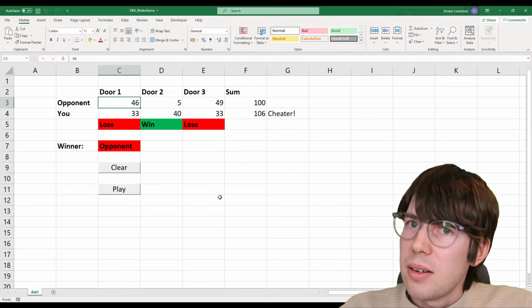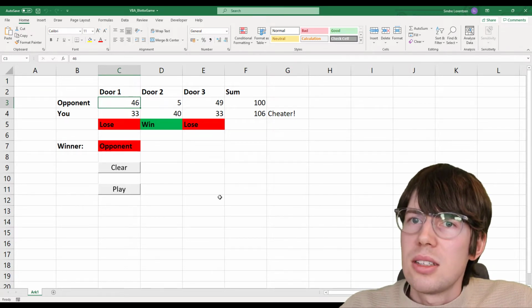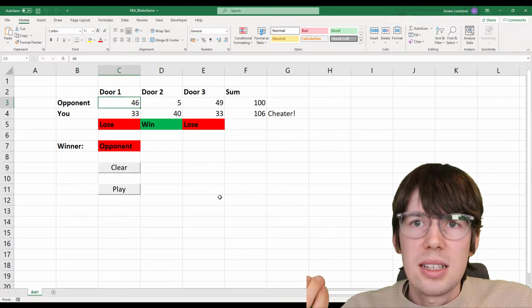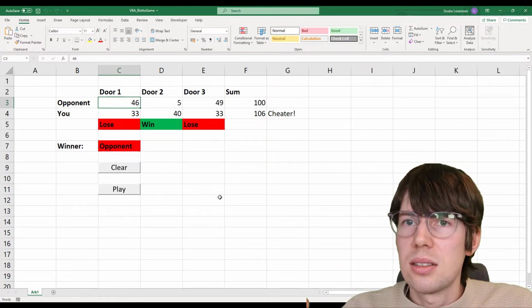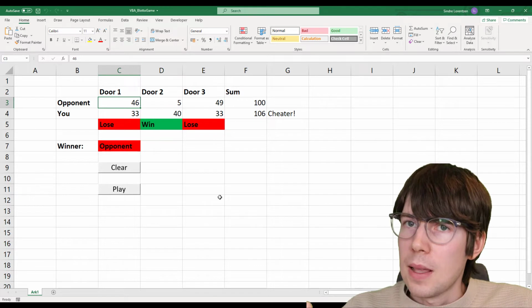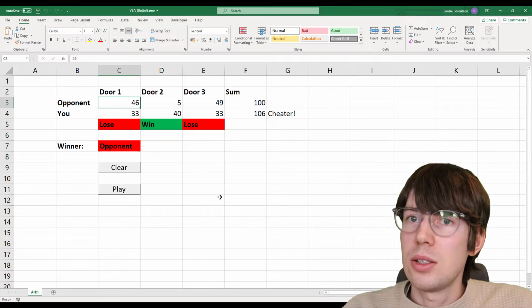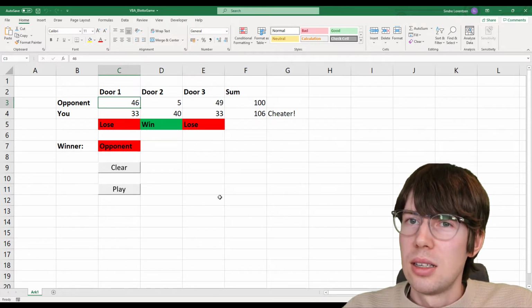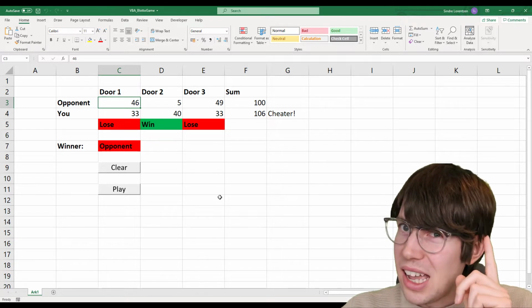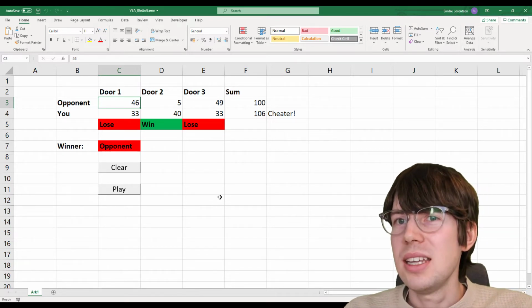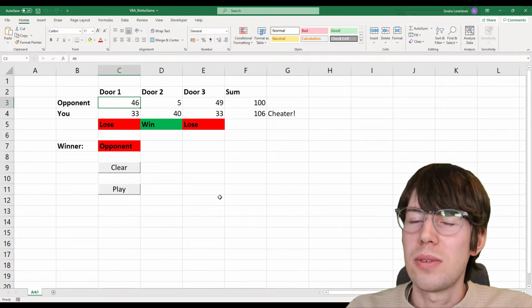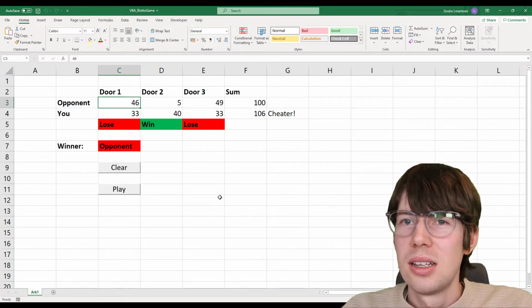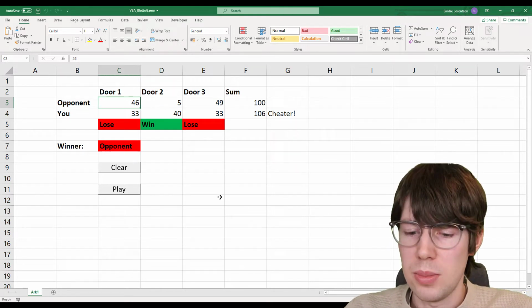But the problem here is that it's not going to generate or select all possible allocations with equal probability. This script will be able to generate all possible allocations, but not with equal probability, I think. So the expectation here is that when you draw a random number from 0 to 100, on average it's going to be 50.